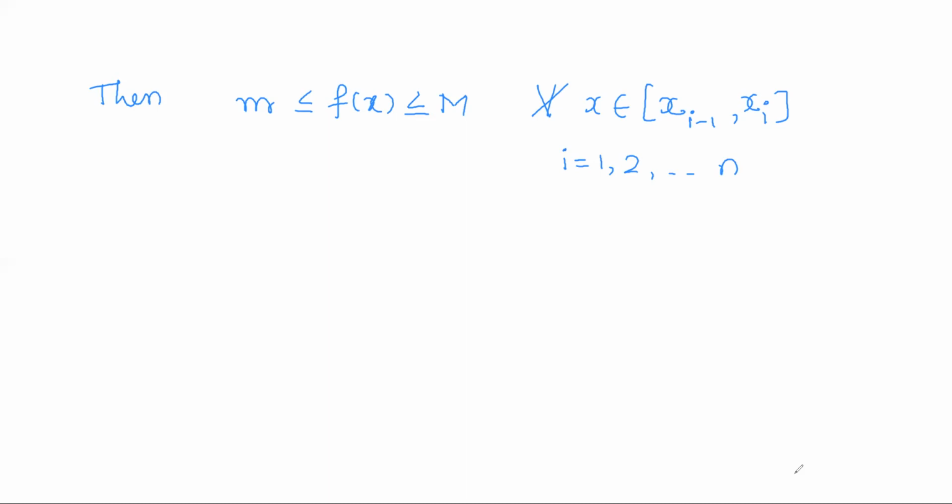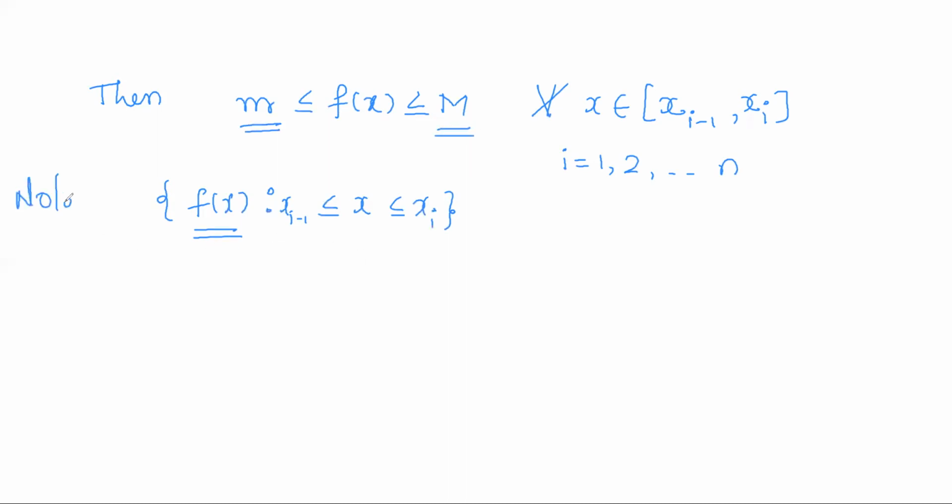Now see, if I consider the set of all numbers f of x for x varying from xi minus 1 to xi, right? It is a set of real numbers. It is a non-empty set of real numbers which is bounded below and bounded above.